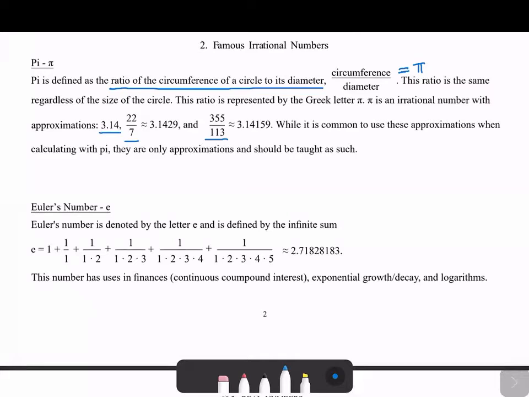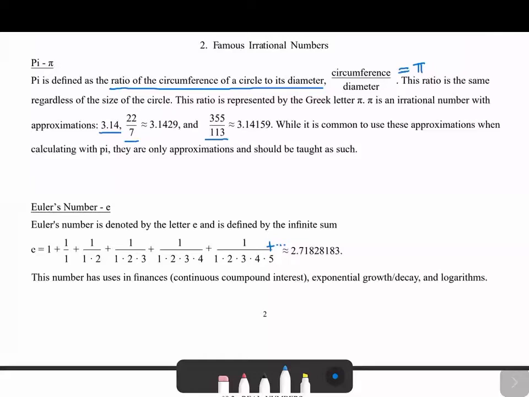Okay, the next number we're going to talk about is Euler's number. Euler was a famous mathematician who came up with a lot of things. And one of these things that he came up with was this definition of e. So e, just the normal English letter e, is this infinite sum where you keep on going forever. It's just 1 plus 1 over 1, plus 1 over 1 times 2, plus 1 over 1 times 2 times 3, plus 1 over 1 times 2 times 3 times 4, and so on.